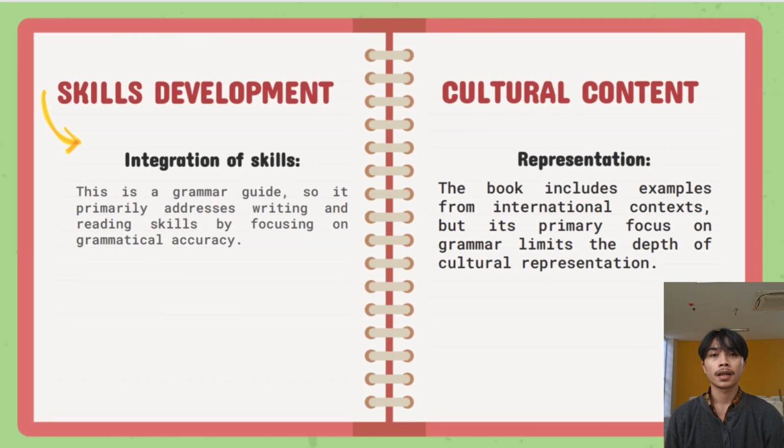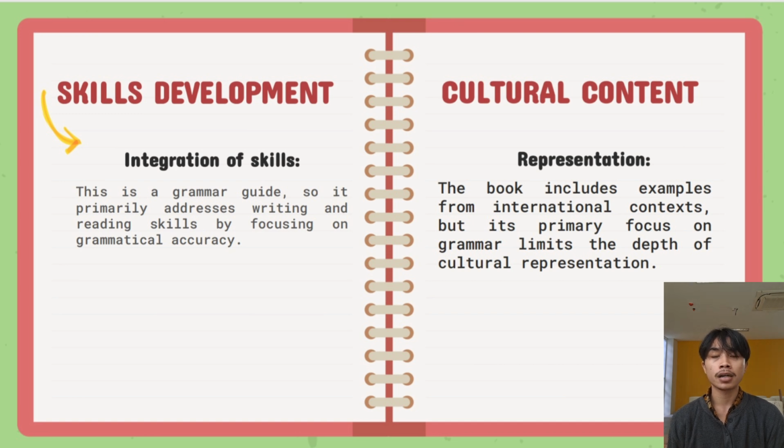Skills development. Integration of skills. This is a grammar guide focused on grammar mastery, so it primarily addresses writing and reading skills by focusing on grammatical accuracy. While the primary focus is on achieving grammatical accuracy, the book recognizes that effective communication requires the simultaneous development of multiple skills.